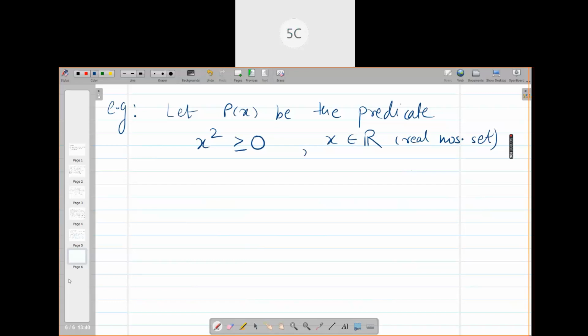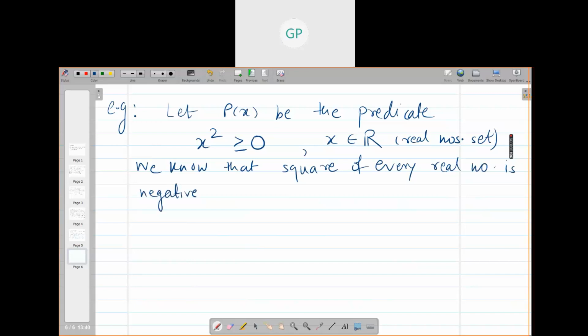No, ma'am. So what you can say, we know that the square of every real number is non-negative. I will not say positive, I will say non-negative, because 0 is also a real number. That is either 0 or greater than 0, right? Yes.